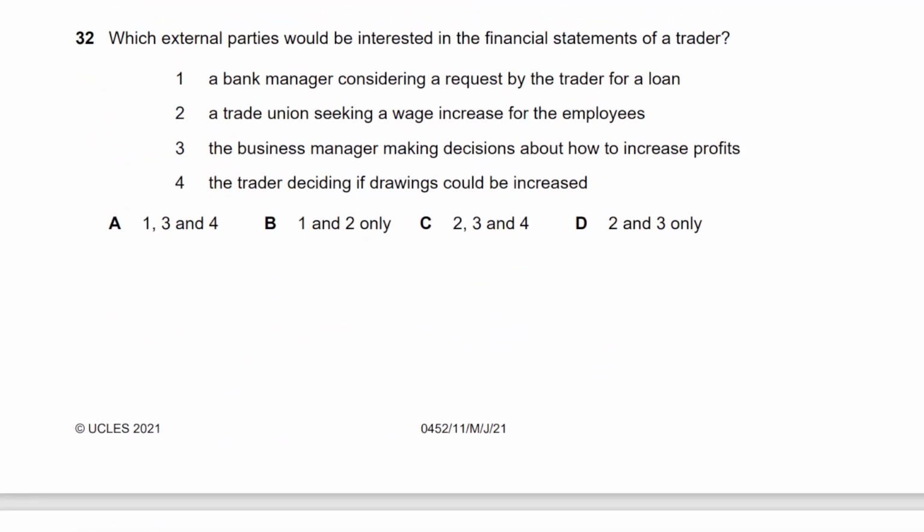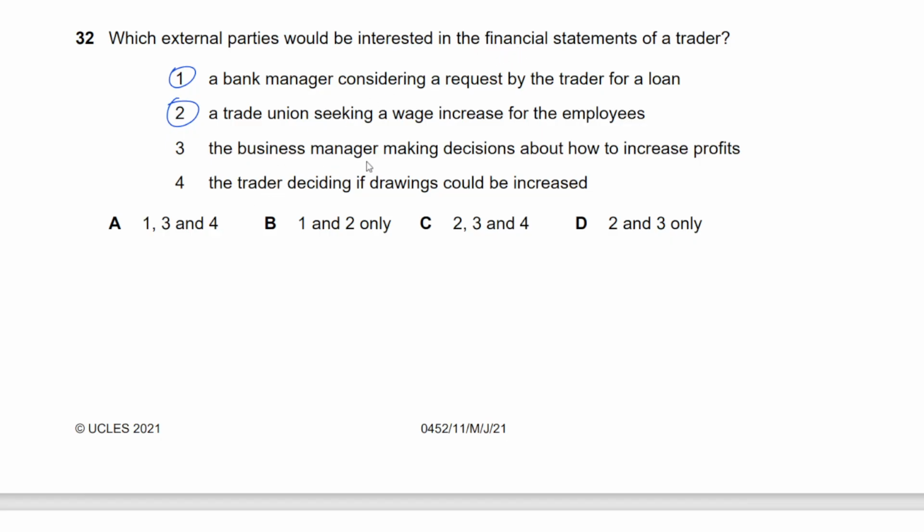32. Which external parties would be interested in financial statements of a trader? A bank manager considering a request by the trader for a loan. Let me read that again. Which external parties would be interested in financial statements of a trader? A bank manager considering a request by a trader. That sounds okay. A trade union seeking a wage increase for employees? Perhaps yes, because they want to check if the trader can even afford to pay that.